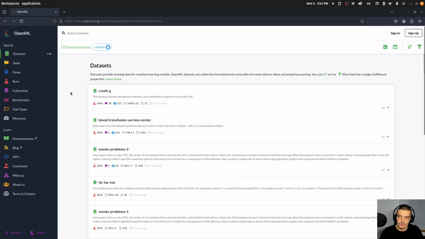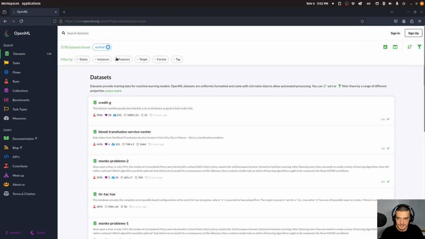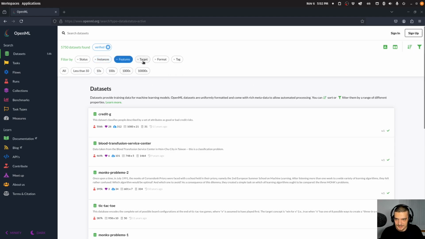Then we also have OpenML, and I would say this is one of the lesser known websites, so it's not as big, it doesn't have as many data sets, but I like the interface, and to be honest, I don't know if I can say much things about this that are special. So it's just a website with data sets. You can filter them, you can go to data sets, you can search them, you can use different filters depending on instances, features, targets, formatting, and so on. But it's just another website where you can get datasets from.